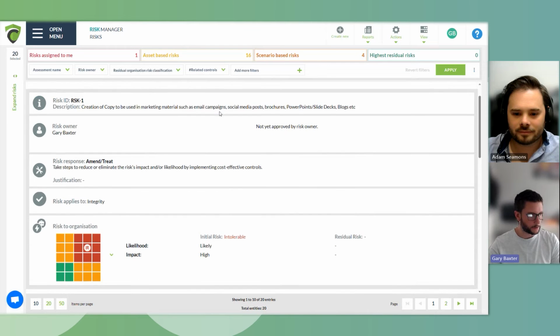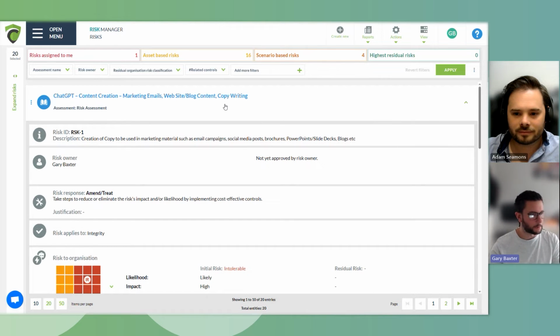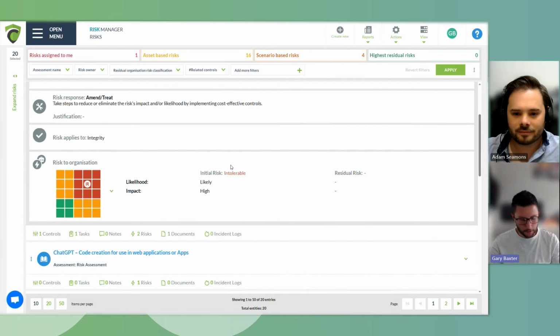Now, we do, as I mentioned, already have some that have been pre-populated. If we were to have a look at these after the fact, we can see that we've covered everything from who is the appropriate risk owner within the organization, what the scenario is, such as content creation, marketing emails, website, blog content, etc., what scoring mechanisms we're going to be using to ensure that we have this within an acceptable area, and potentially moving forward into what controls we might need to put in place to ensure that the data that is going to be accessed, processed, etc., is going to be safeguarded up to the strict standards of the organization's requirements. Back to you, Adam.